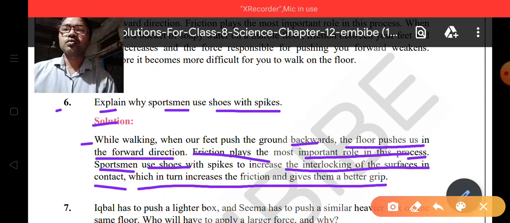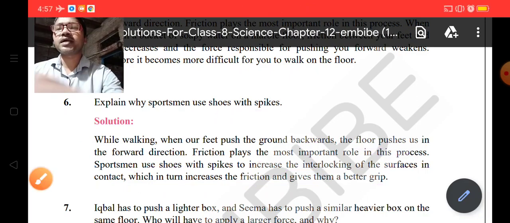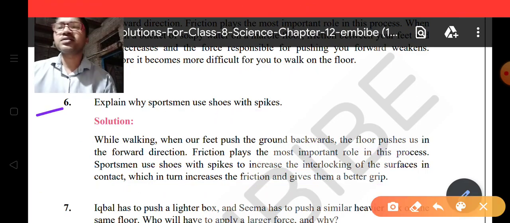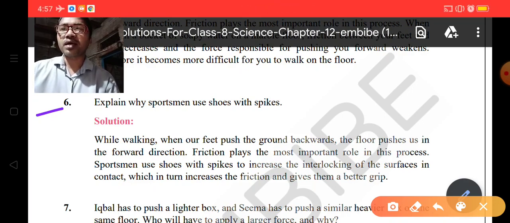Okay, so this is the answer. I hope you understand. Questions are very interesting and related to daily life use. So students, try to write down the answers in your own words and you will be able to understand. So if you want to write the answers in your own words, you must try to understand the concept.